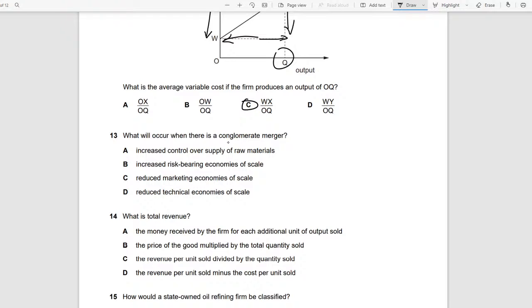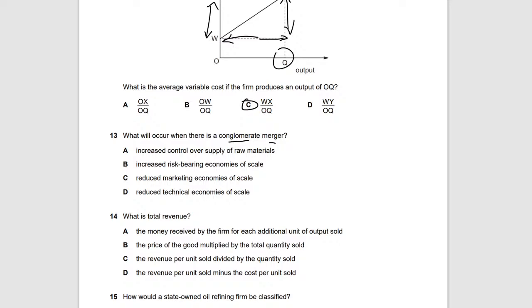What will occur when there's a conglomerate merger? This is basically when there's a different stage of production and a different type of good. Okay, so in this case, they can actually experiment with the different products without having a problem. So you can see that's called risk-bearing economies. So in this case, the answer would be increased risk-bearing economies.